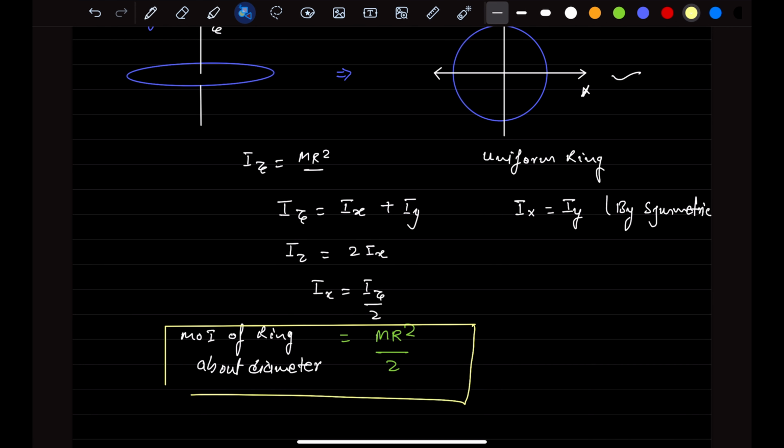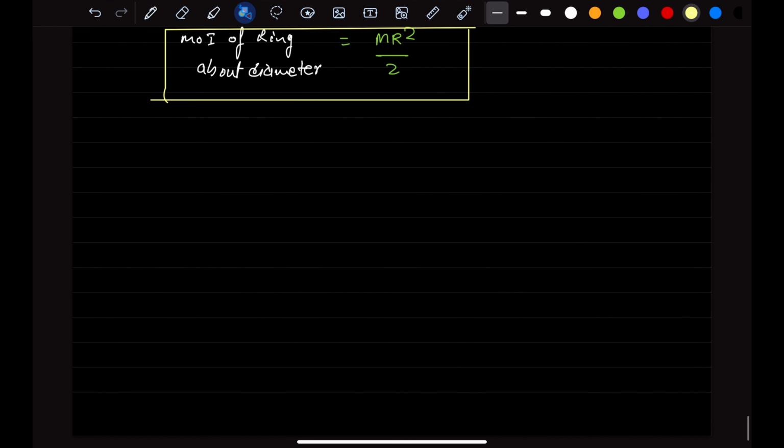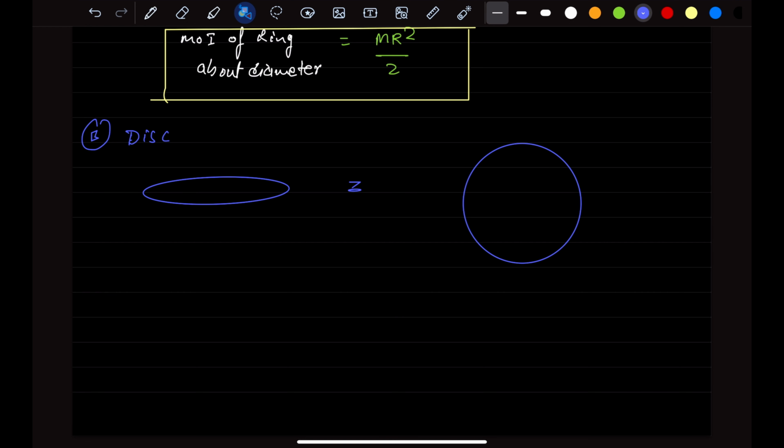Okay. Now let's take one more example. I'm taking now a disk. So this is a disk, again something like that. And this is the top view of this disk. And again, I want to find out the moment of inertia about the diameter. Again, I will consider an x-axis and a y-axis passing through the plane of the body. This is the x-axis, this is the y-axis, right? And this is the z-axis.